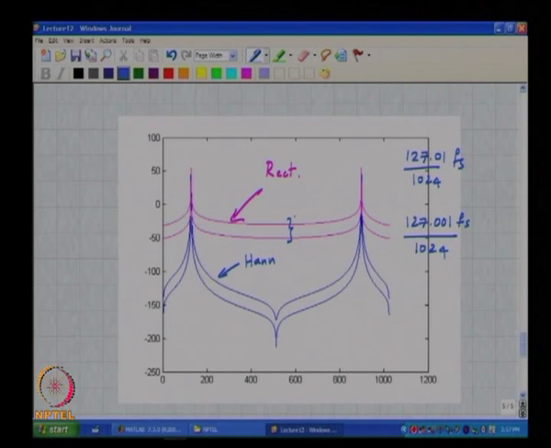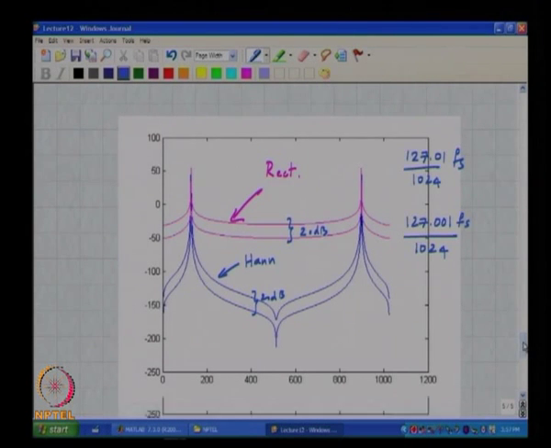And again, as you can see, as the frequency deviation goes from 0.01 to 0.001, the leakage in both cases reduces by 20 dB. And you know why, all right.